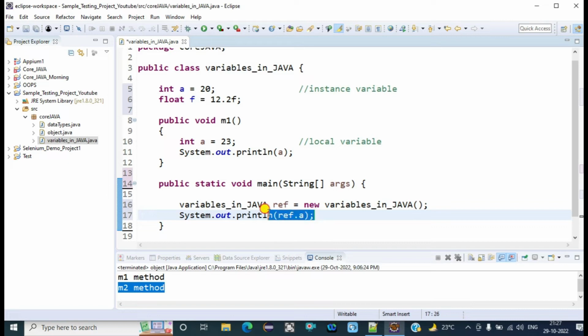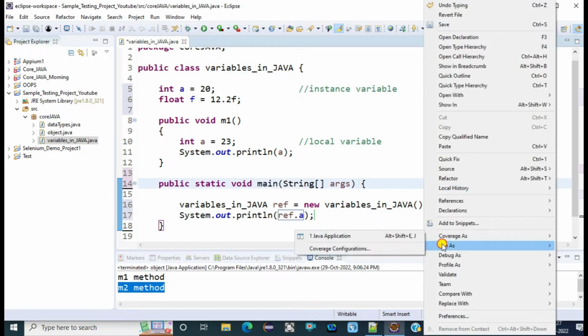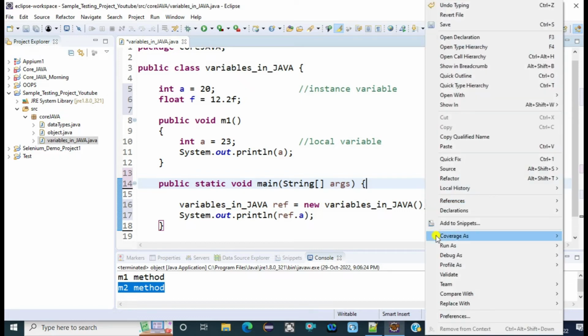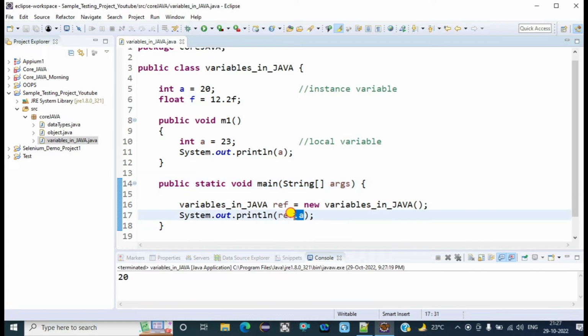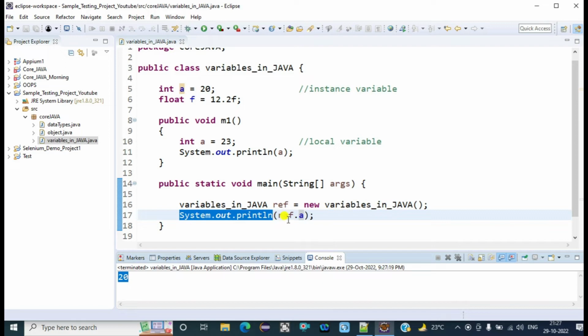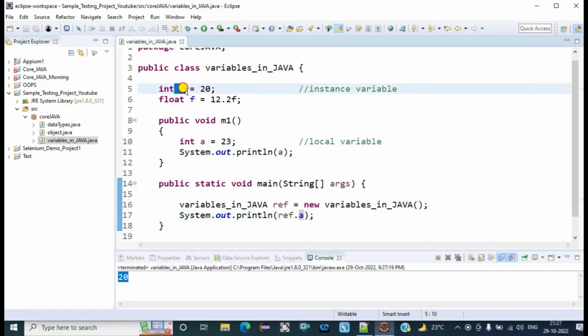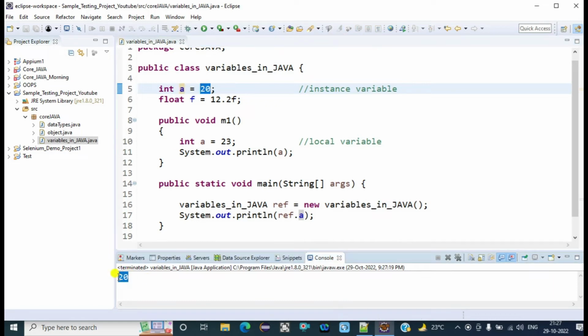So here I just called that reference variable, and if we execute this class, it will display that instance variable on the console, as we are using the System.out.print statement. So here you can see that 20 is getting displayed. What is the value of variable a? The value of reference variable a is 20, so it is getting displayed as 20 on the console.